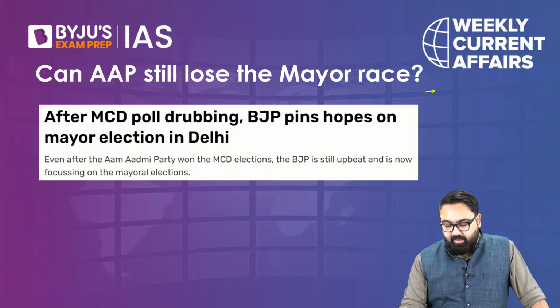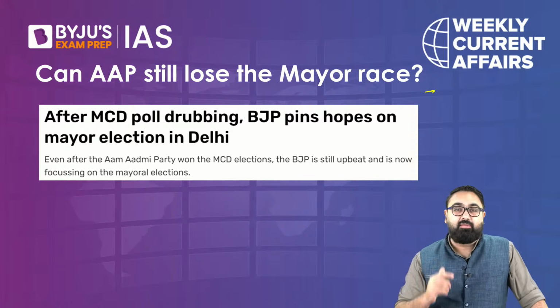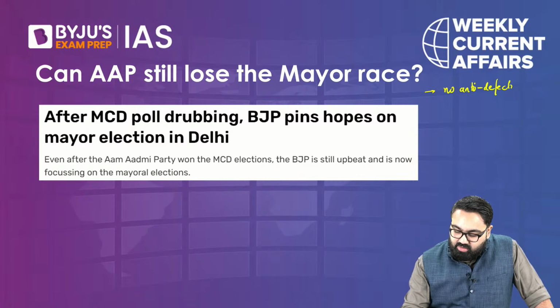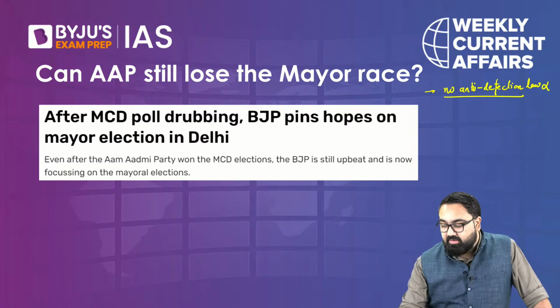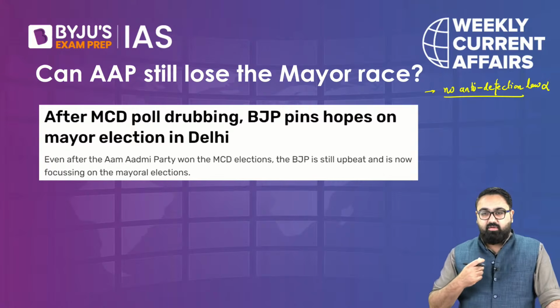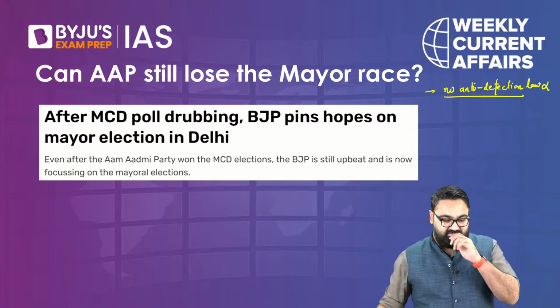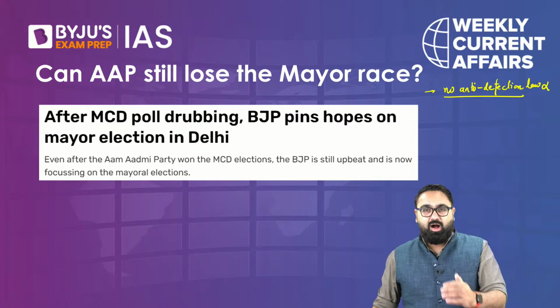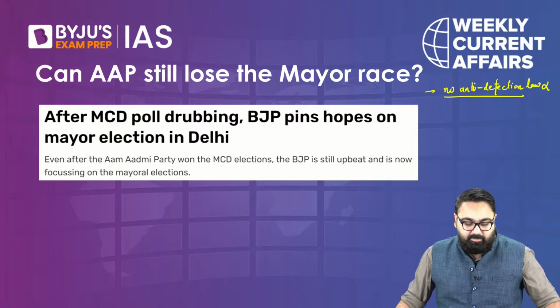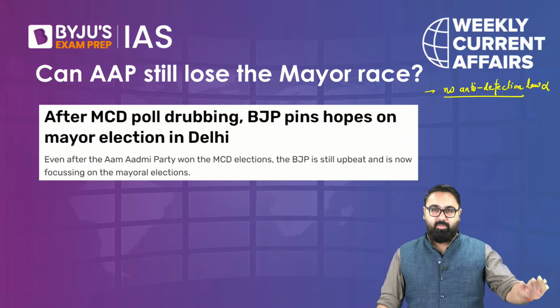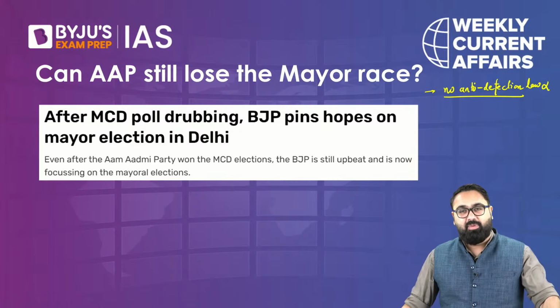First big reason: in a municipality, when it comes to voting for the mayor, there is no anti-defection law. That is a big fact that you have to remember. For example, when it comes to voting in Parliament or in the state legislative assembly, if you are an elected member of, let's say, the BJP, Congress or Aam Aadmi Party, you have to vote as per the orders given by your party, as per the whip issued by your party.